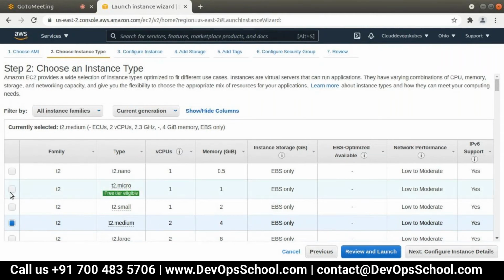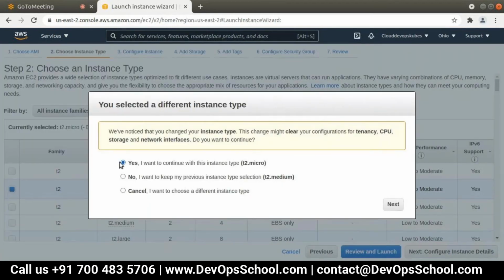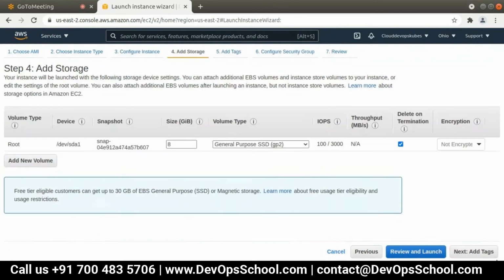For a master server, 1 GB is fine, because T2 medium will cost you. I thought for the master I had to keep T2 medium.